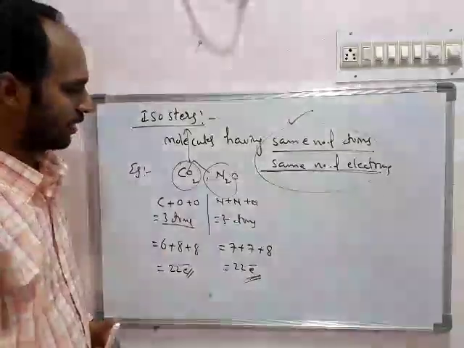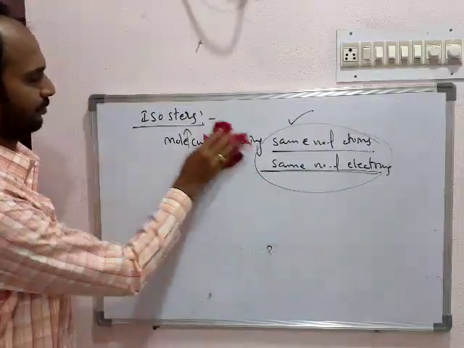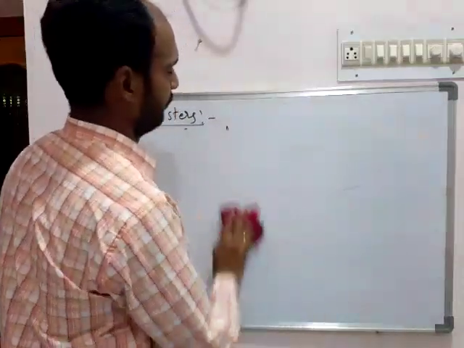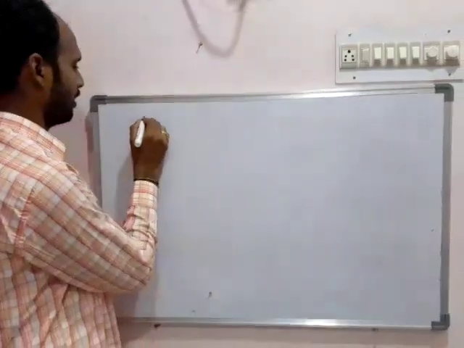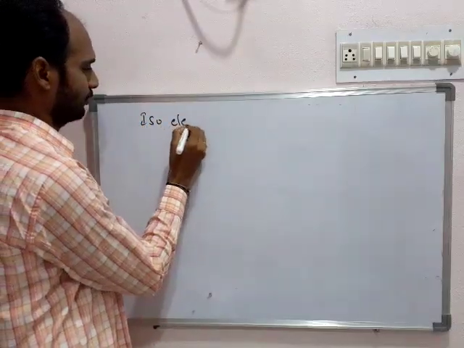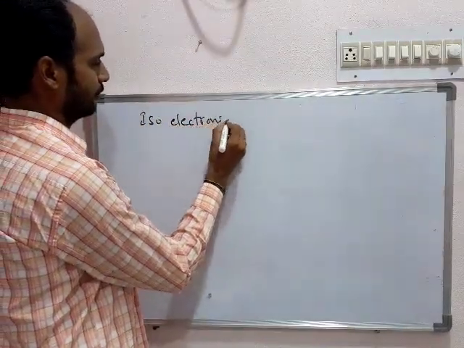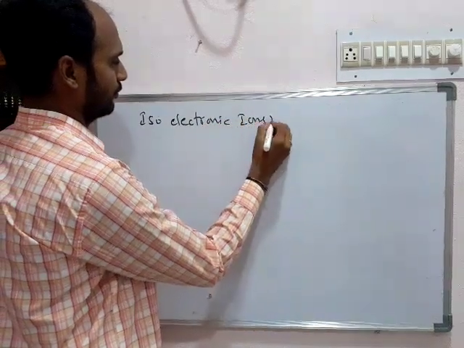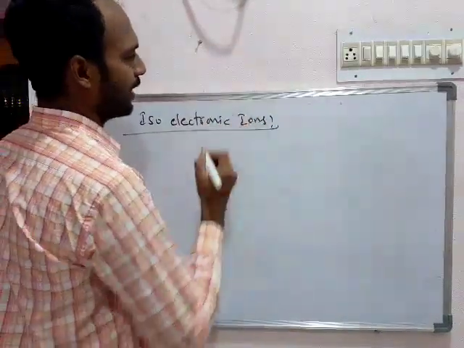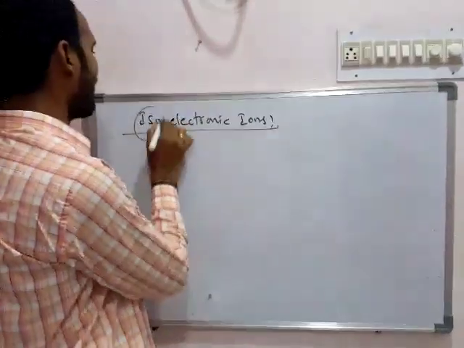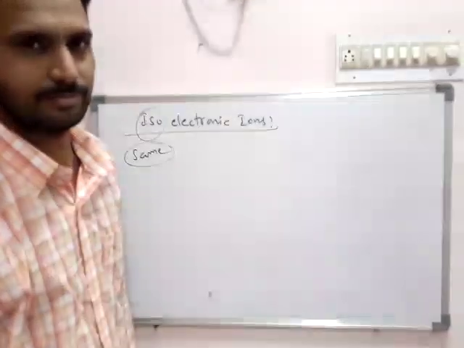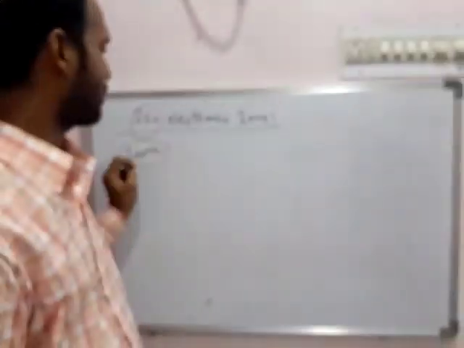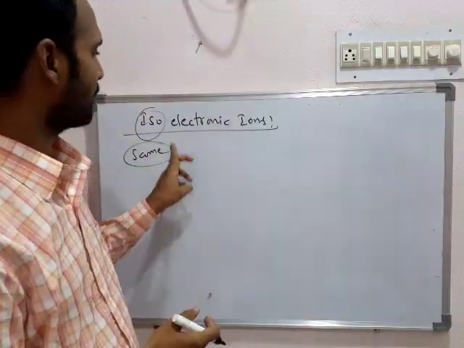And the last but one is isoelectronic ions. Iso means something is equal; only then we use the word iso. Here, what is the same?